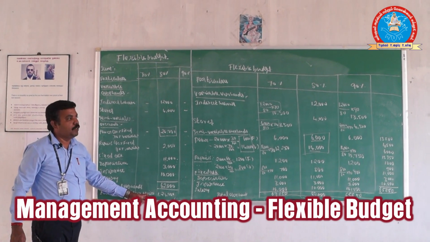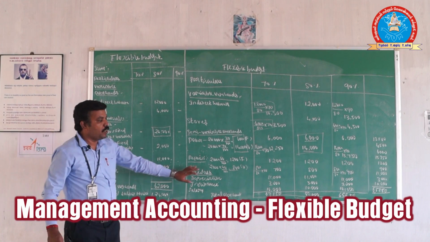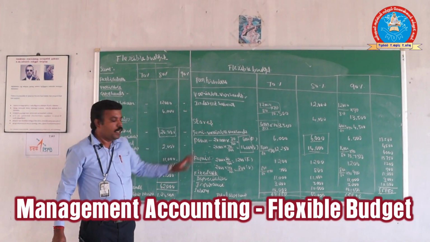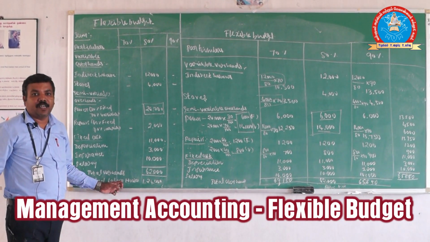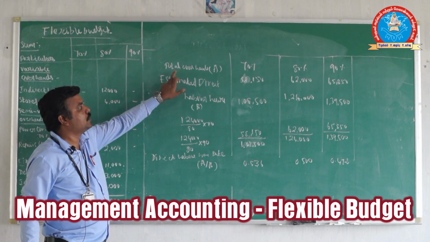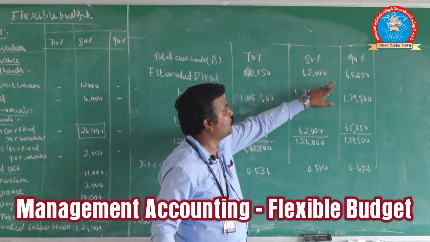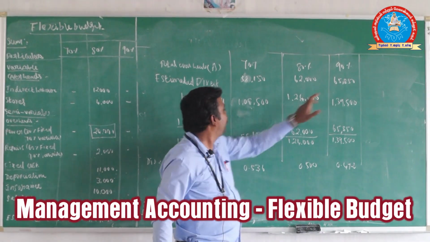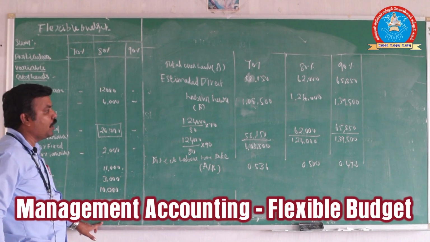Finally, we can consider the estimated direct labor hours. We must work out some small working notes. If you agree, I will rub the board and conclude how this estimated labor hour rate is going to be calculated. First is the total overheads. We get the values 58,150, 62,000 and 65,850. Next, the estimated direct labor hours. It is available in the sum: 1,24,000.